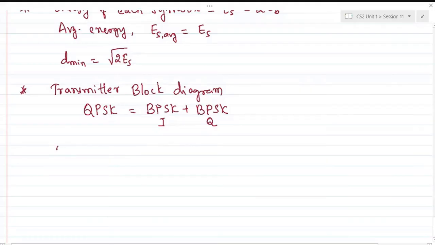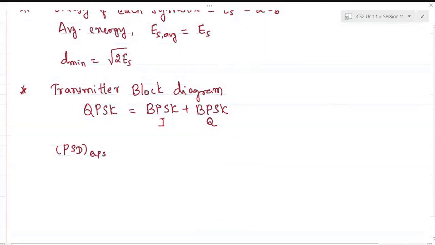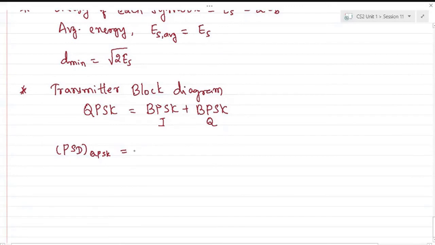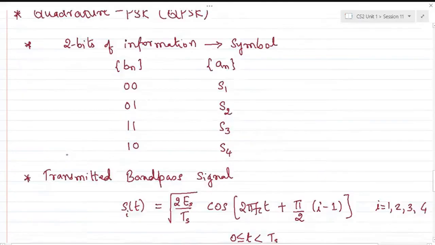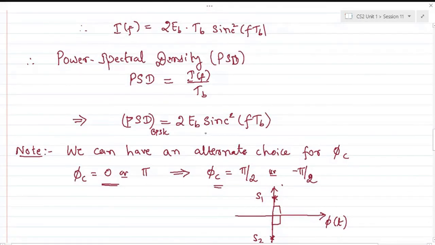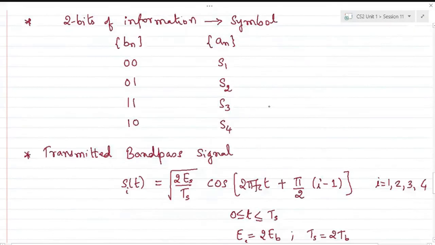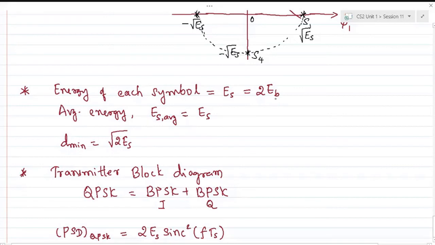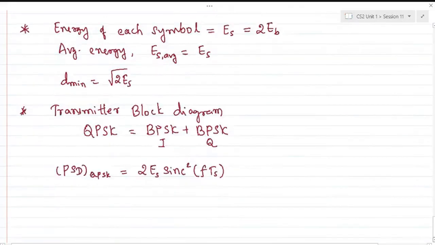And I had also shown that the power spectral density of the QPSK scheme in general can be written as 2Es sinc square(fTs), which is similar to your BPSK scheme, twice the bit energy times sinc square(fTb). The only difference is that Es represents the symbol energy here.